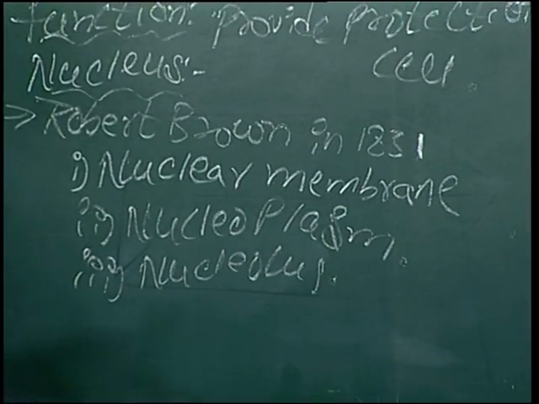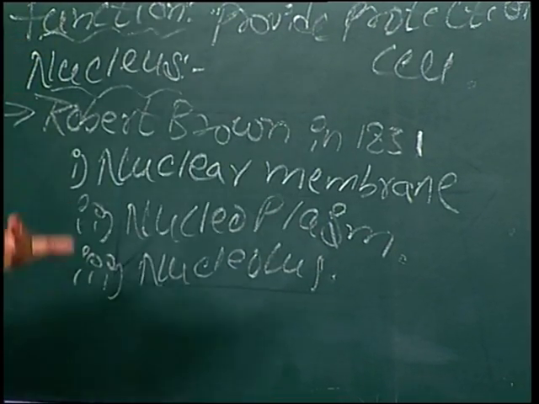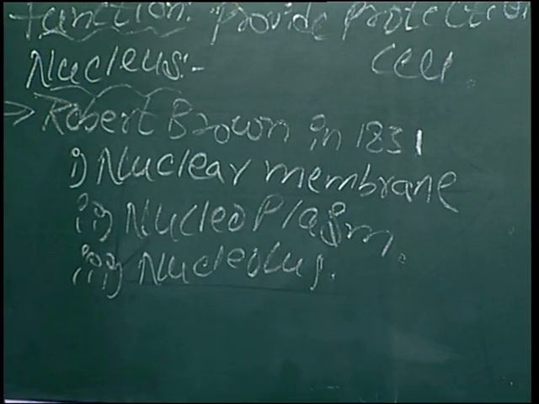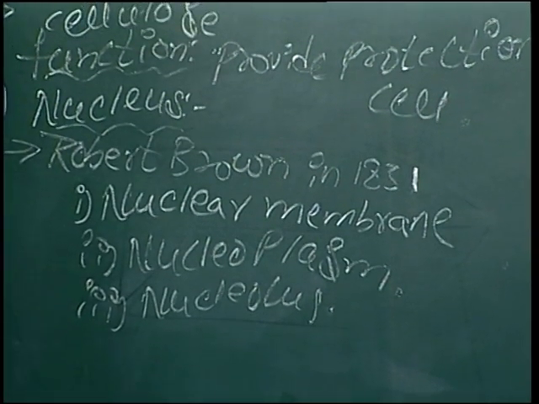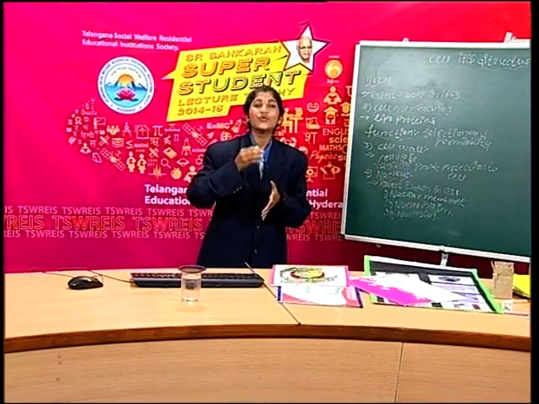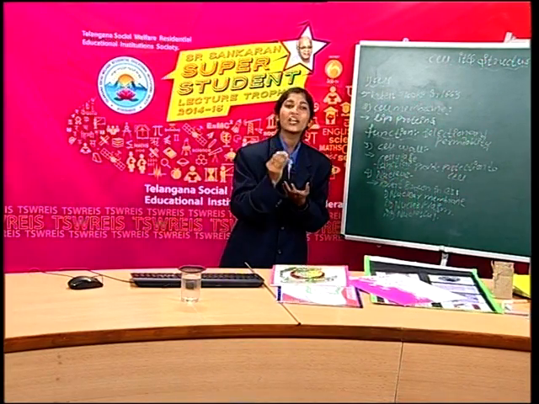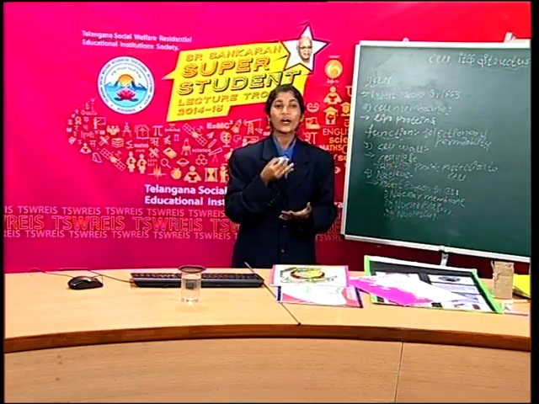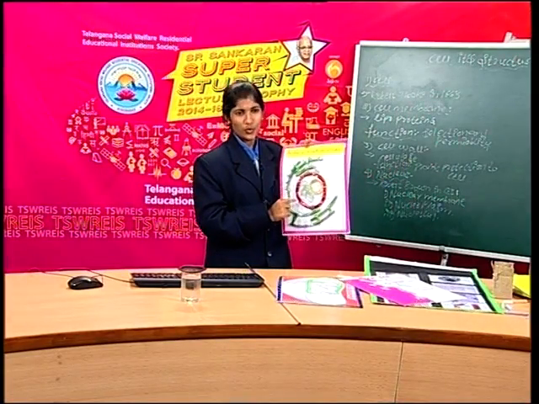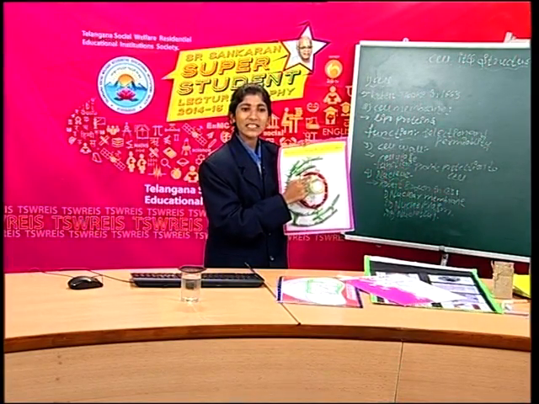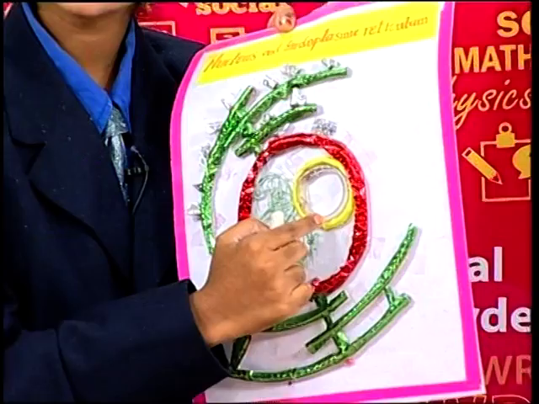What is the function of the nucleolus in the nucleus? The nucleolus controls the nucleus, and it also produces ribosome subunits. Look here: this is the nuclear membrane, this white colored substance is nucleoplasm, and this is the nucleolus.